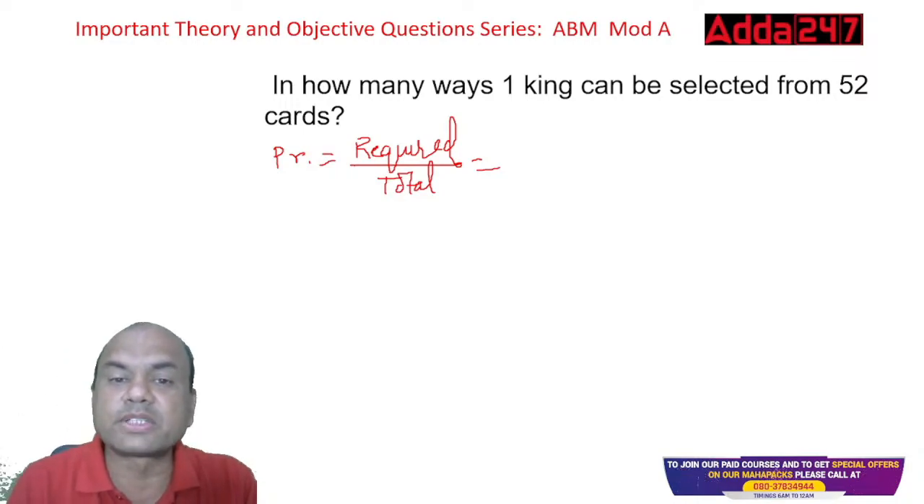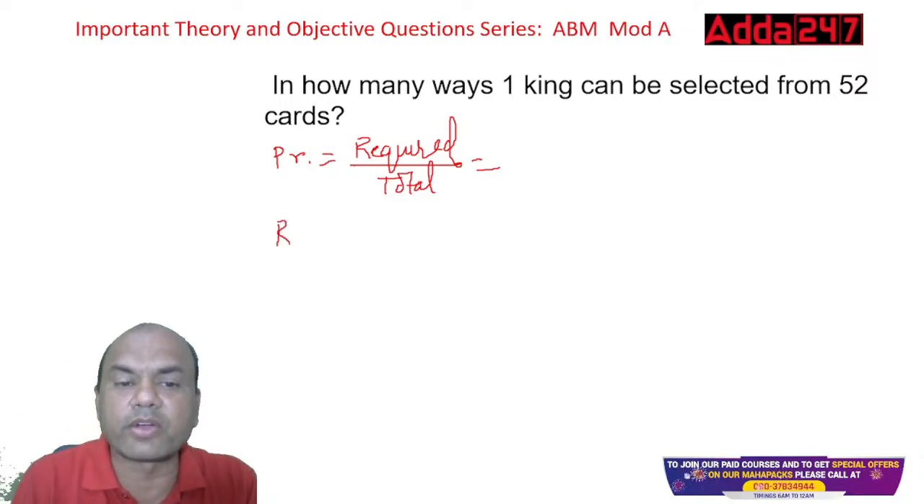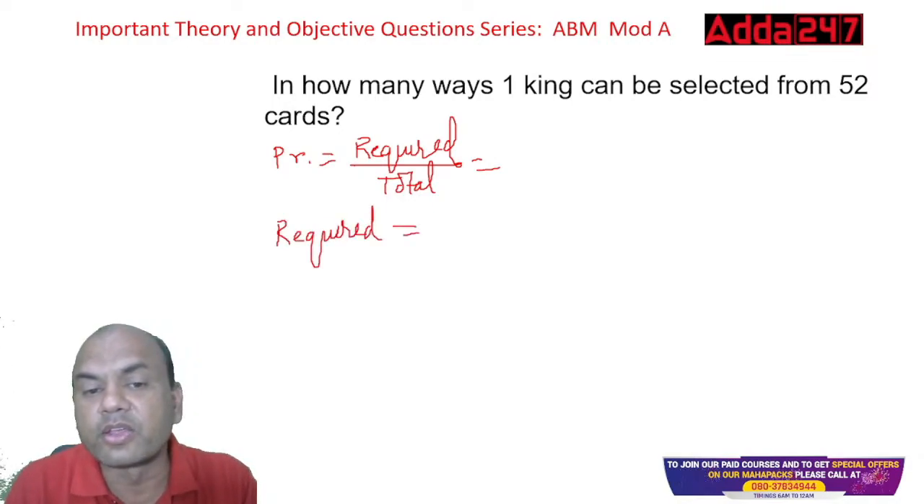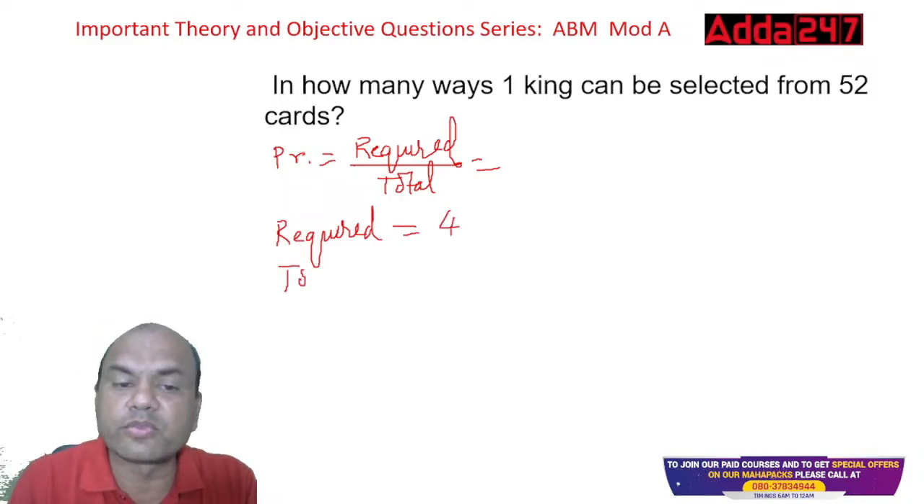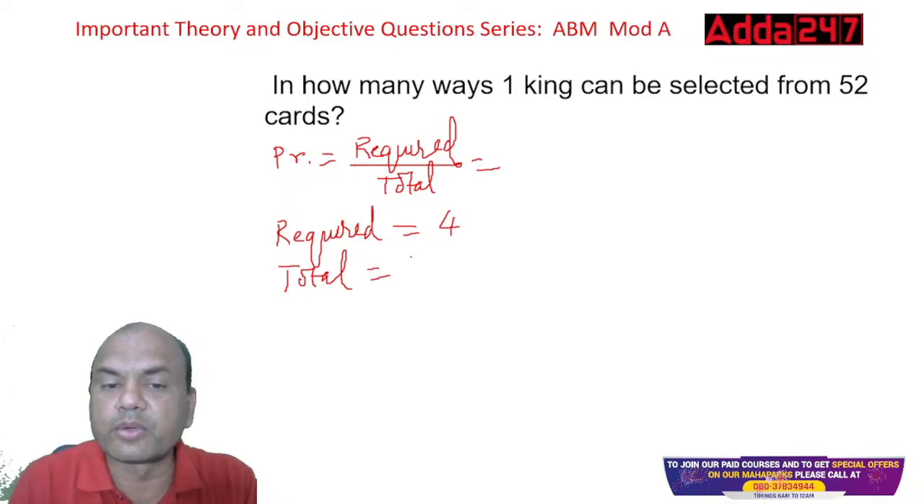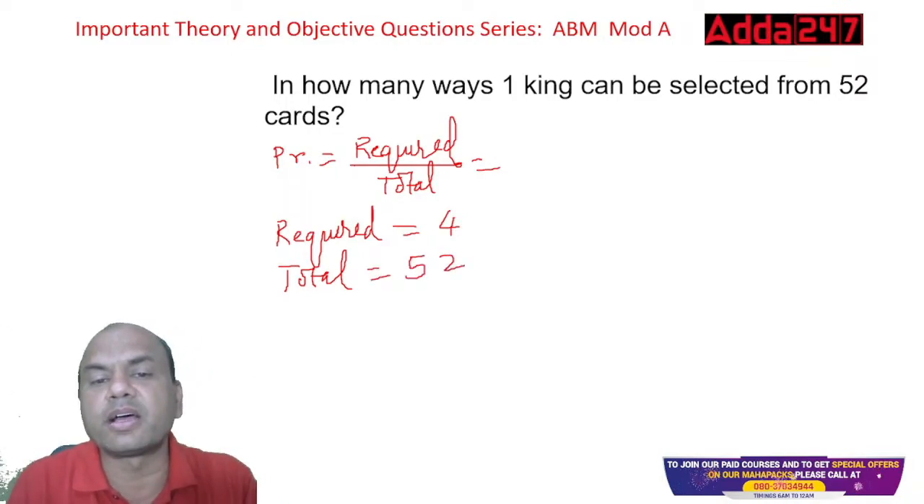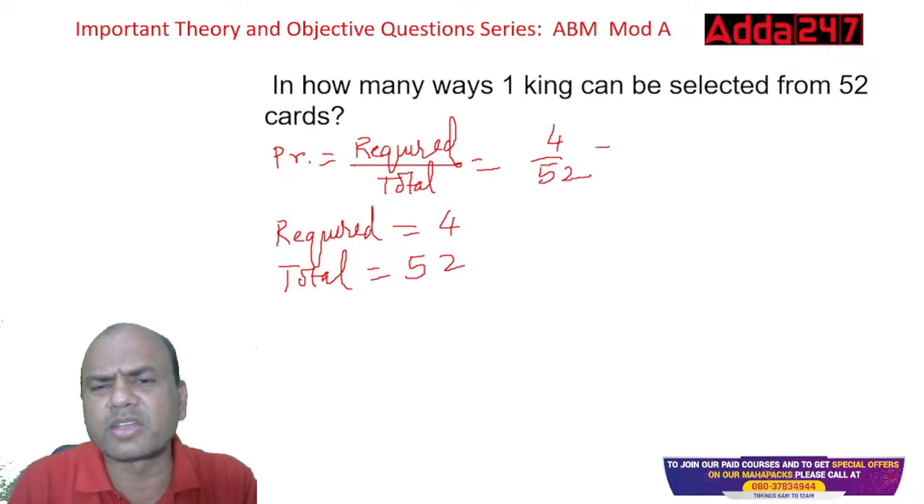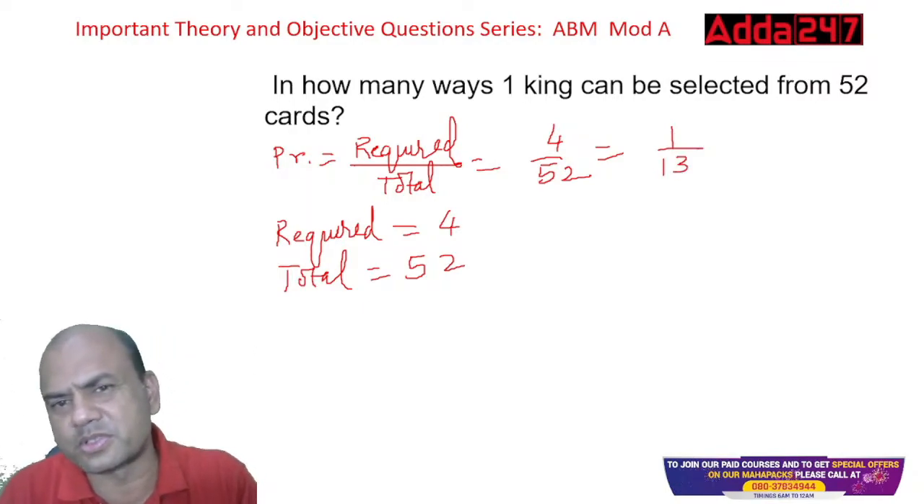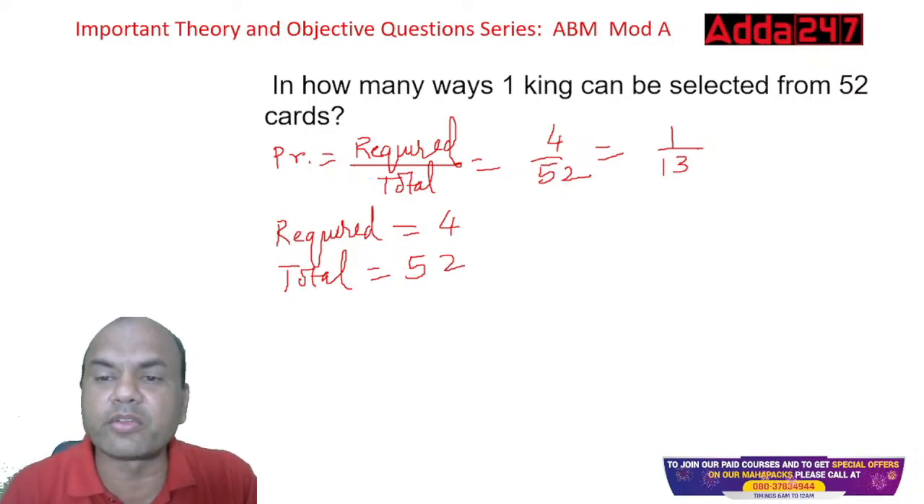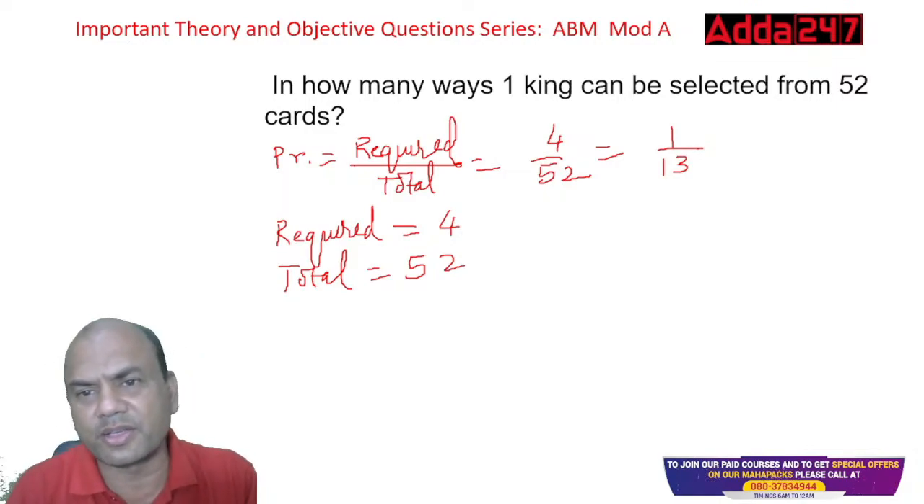What is required for me? It means what are the chances of getting what is required. There are four chances, four kings. The total is 52 cards. So my answer is 4 upon 52, which is 1 upon 13. You can find it in decimals or keep it like this. In the exam, divide 1 by 13 and you'll get the answer.